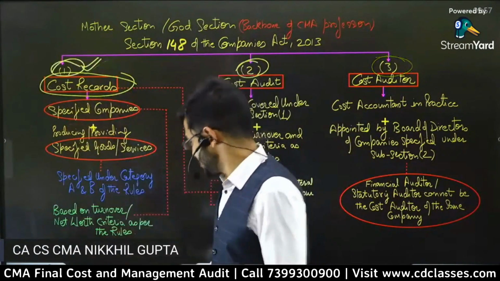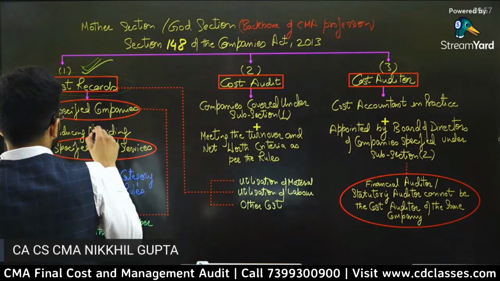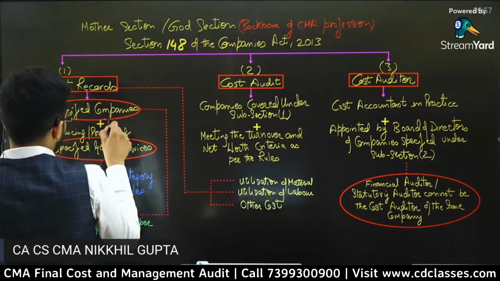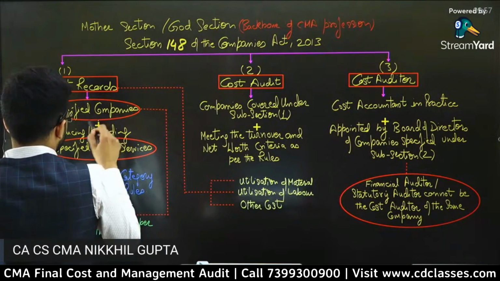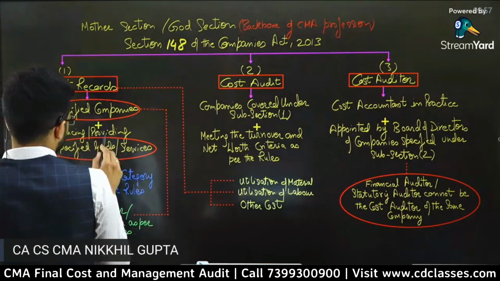That is the primary thing which we need to prepare, because unless and until cost records are prepared, cost audit will not be done. So cost records is the primary thing that we are going to study now. So let's start cost audit. Okay, cost records. Let's start cost records.